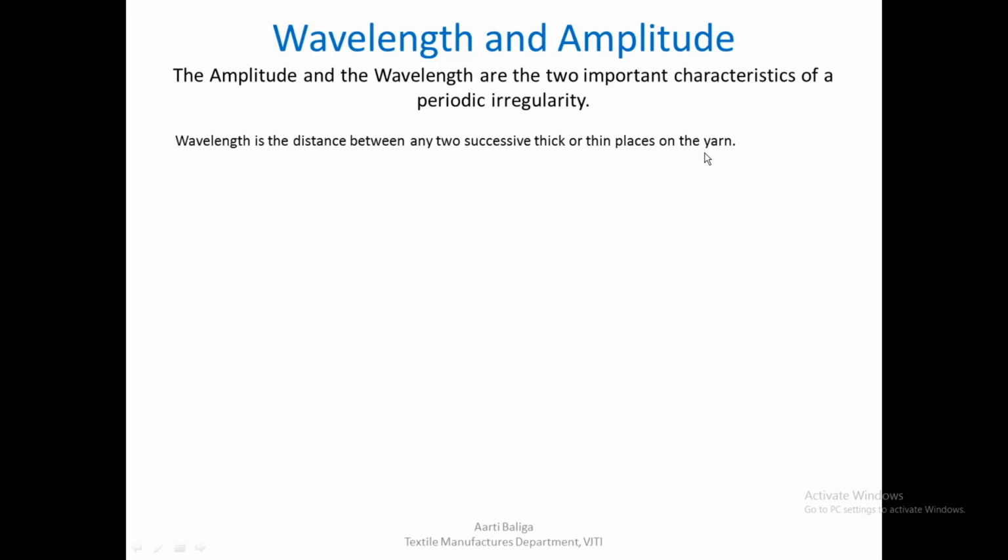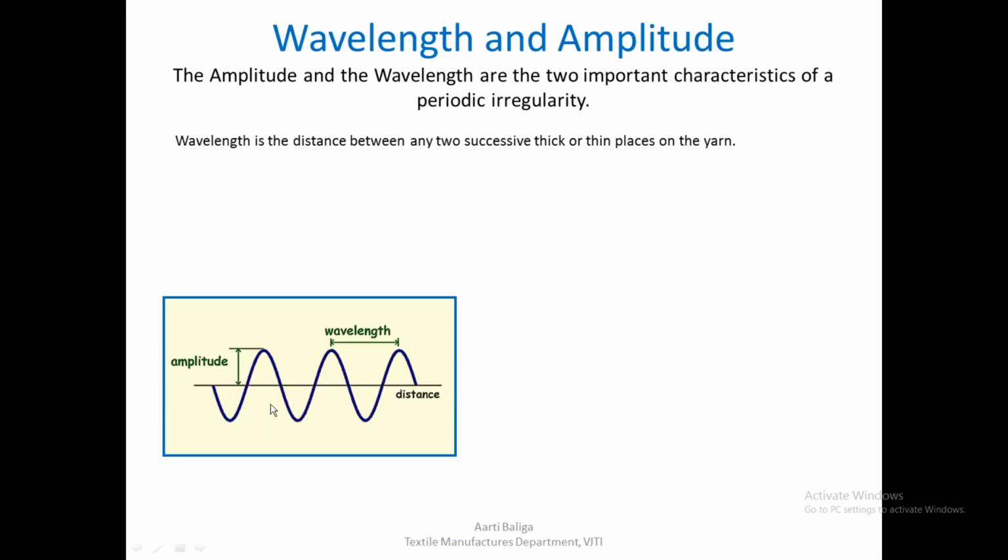So if I were to plot thick and thin places on a graph, and we were to get a wave, the distance between any two successive thick or thin places, suppose I get a thick place at one place, and the next thick place comes after a certain length of the sliver is delivered. That distance is called a wavelength, and this particular thick place would be appearing at almost equal distances over the length of the sliver. Then I can find out the wavelength of this particular thick place.